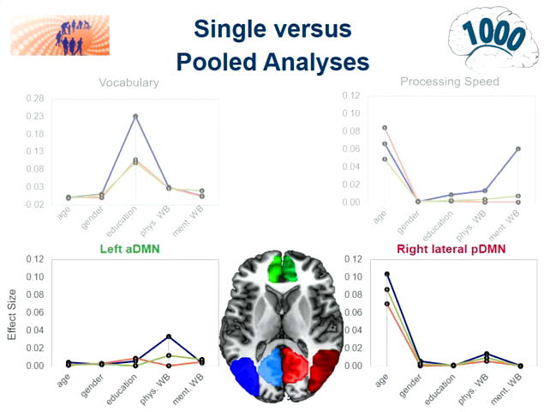We also did it for brain structure. On the left-hand side, here in green, again, you see the anterior default mode network. Age does not have any important effects. Physical well-being might be an interesting factor in terms of cortical thickness differences. On the other hand, looking at the right lateral posterior default mode network, we see that for all three analyses, age was the most important factor.